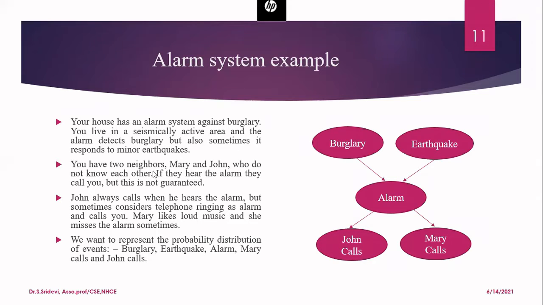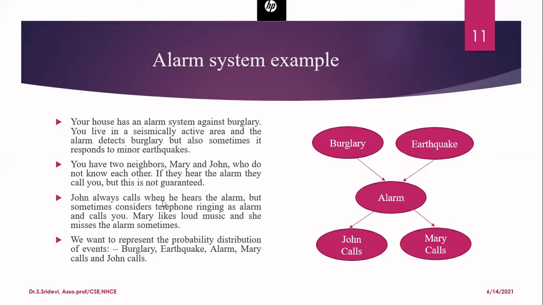And you have two neighbors. The neighbors are Mary and John. And these two neighbors, they don't know each other. They are your neighbors, but they don't have any communication among themselves. And if they hear the alarm from your house, they will call you and they will say that there is an alarm. That means that you will come to a conclusion that there may be a burglary. And it is not always guaranteed. Sometimes there may be an alarm, but these people will not call you and they will not inform about the burglary. Under what condition they will not call you? That is also given here.